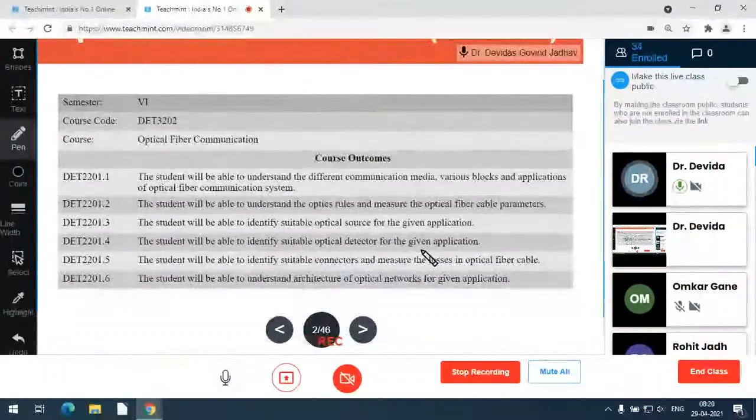Course outcomes: the students will be able to understand the different communication media, various blocks and applications of optical fiber communication system. The students will be able to understand the optics rules and measure the optical fiber cable parameters. Students will be able to identify suitable optical source for a given application. Students will be able to identify suitable optical detector for a given application. Students will be able to identify suitable connectors and measure the losses in the optical fiber cable. And students will be able to understand architecture of the optical networks for given applications.